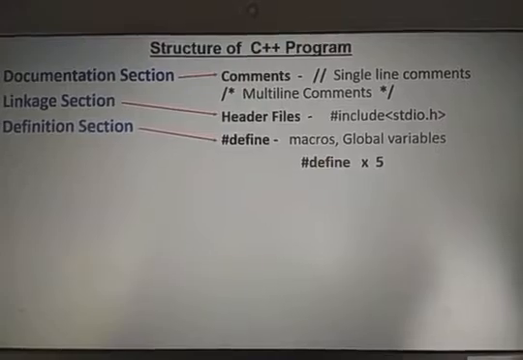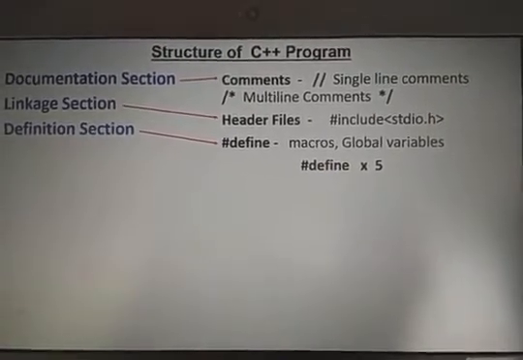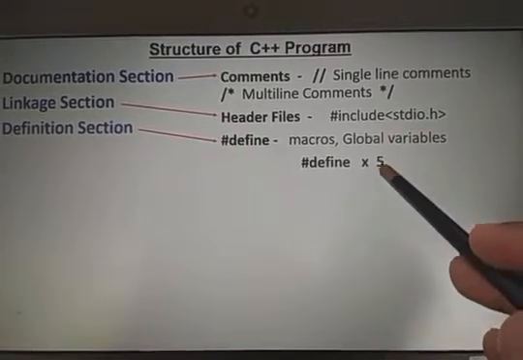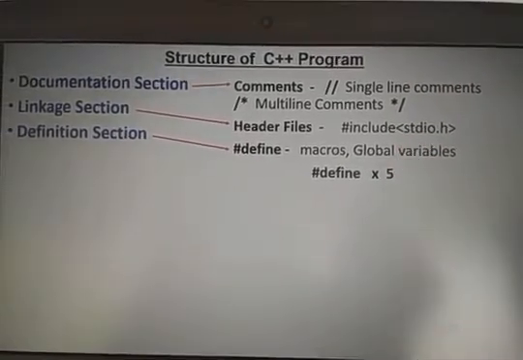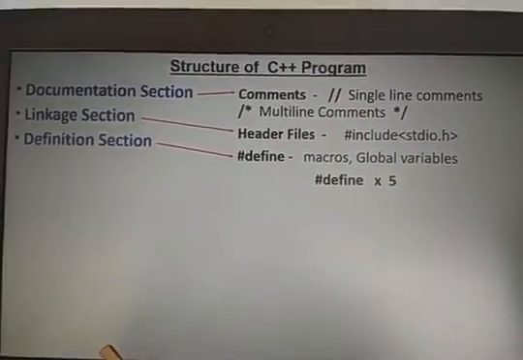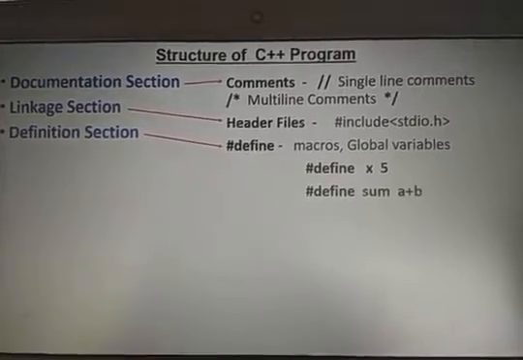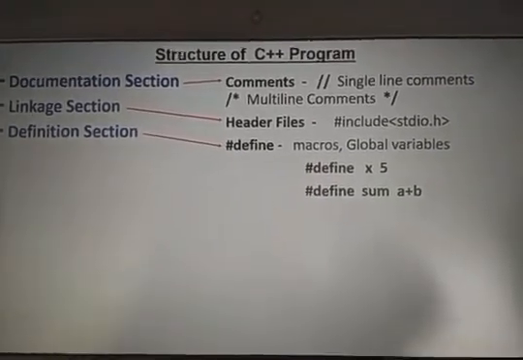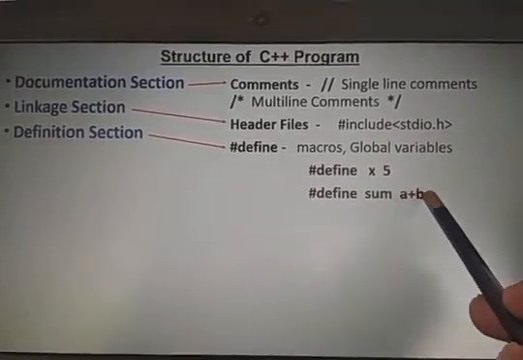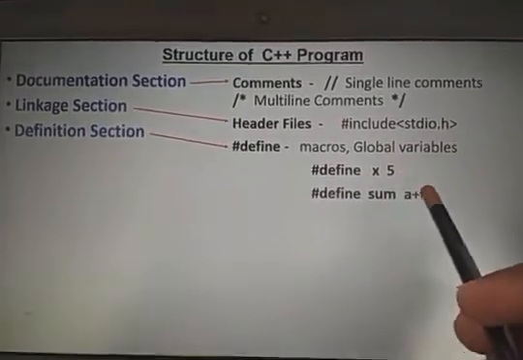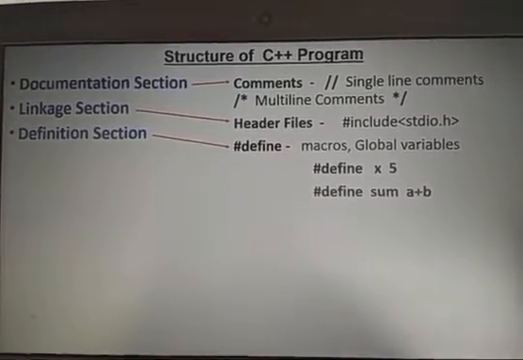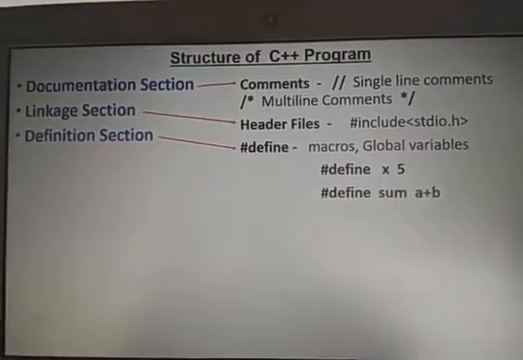Hash define pi equals 3.14. Hash define g equals 9.8. Like that, if I want to specify some values as fixed values for global purposes, for the entire program, we can go for the definition section. And we can also define macros. A macro is nothing but a coding part. So sum is a macro name and it performs the operation a plus b. Like that, we can also use the definition section. It's just the same as C programming.